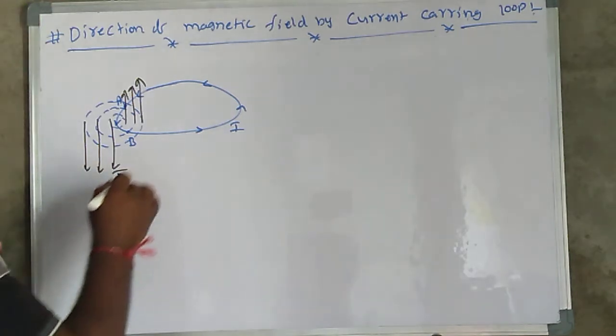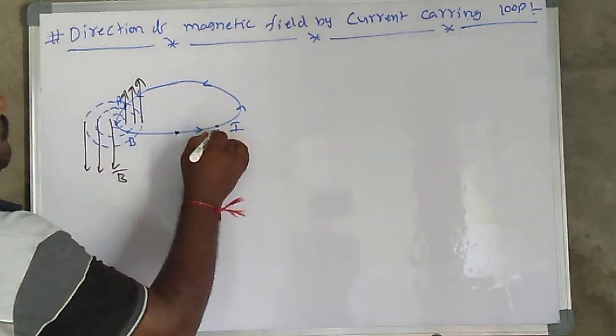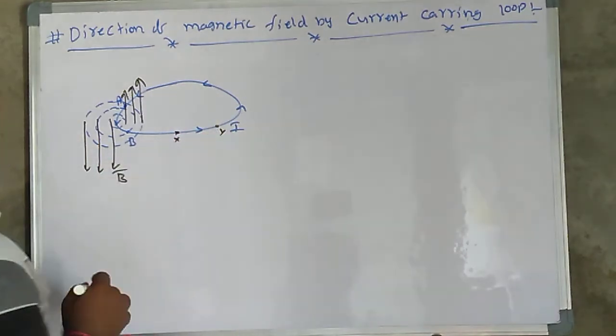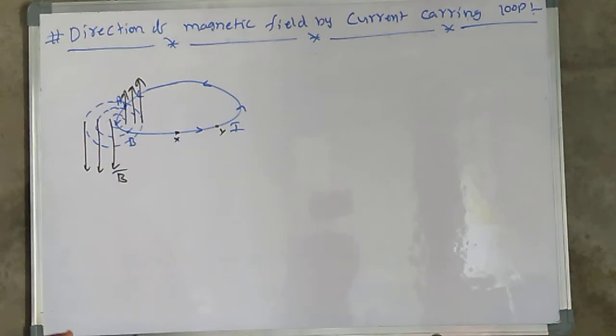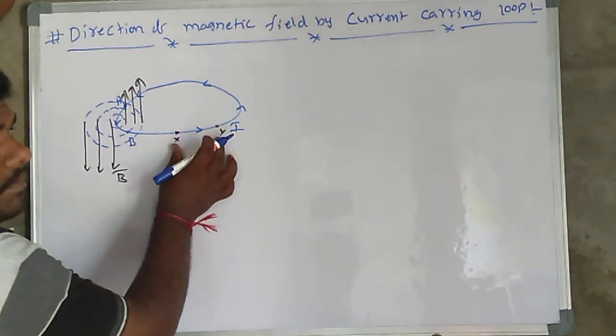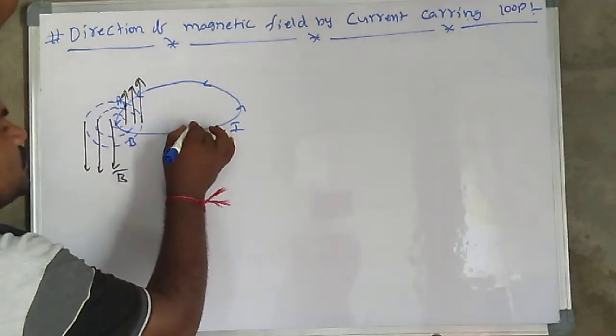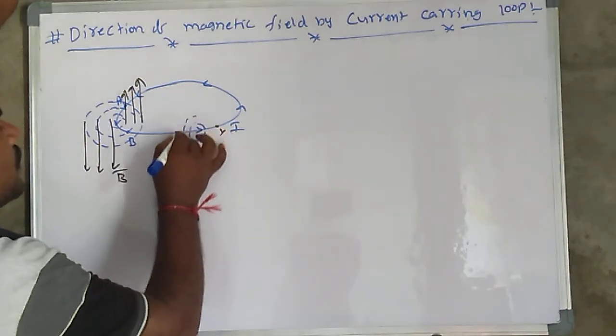Another point, let us consider this is X and this is Y. Due to this element of the loop wire, magnetic field is produced surrounding it like this.